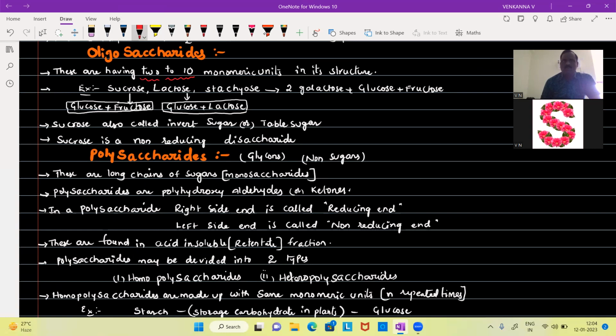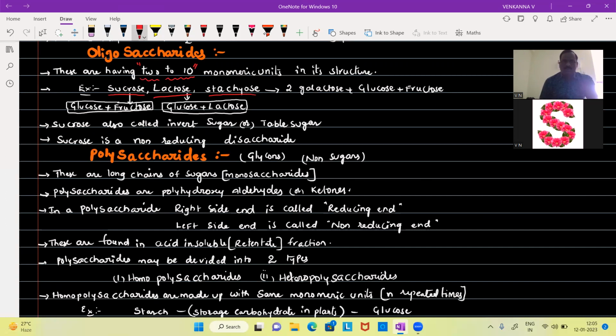That means the number of monomeric units in the structure of an oligosaccharide is 2 to 10. A few examples of oligosaccharides are sucrose, lactose, and stachyose. Sucrose is a disaccharide. Even lactose is also a disaccharide, but stachyose is a trisaccharide.